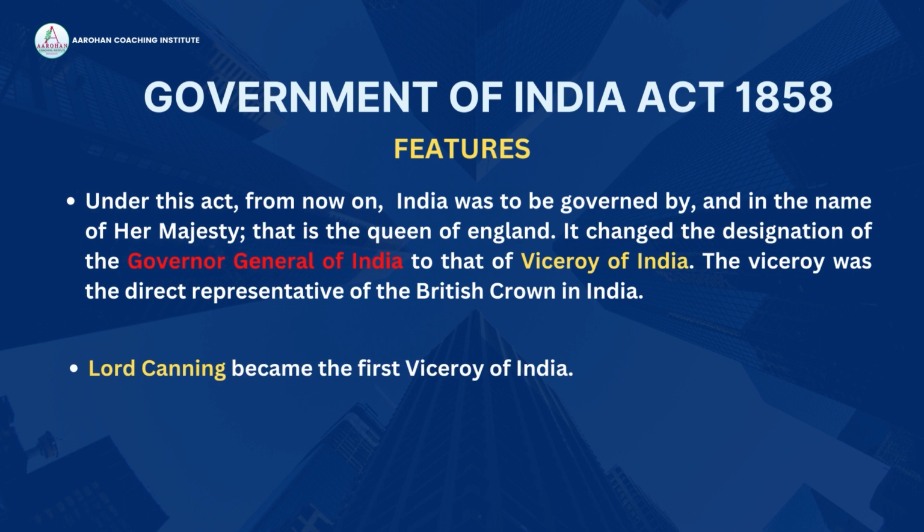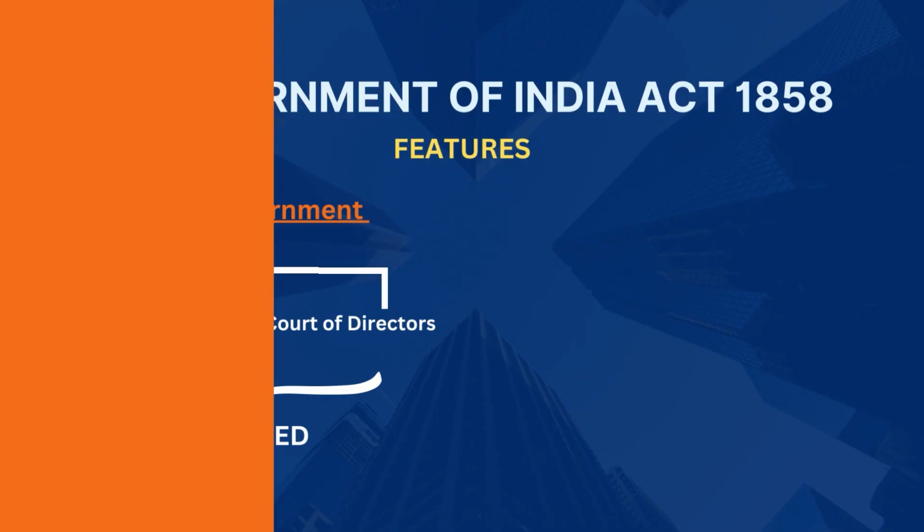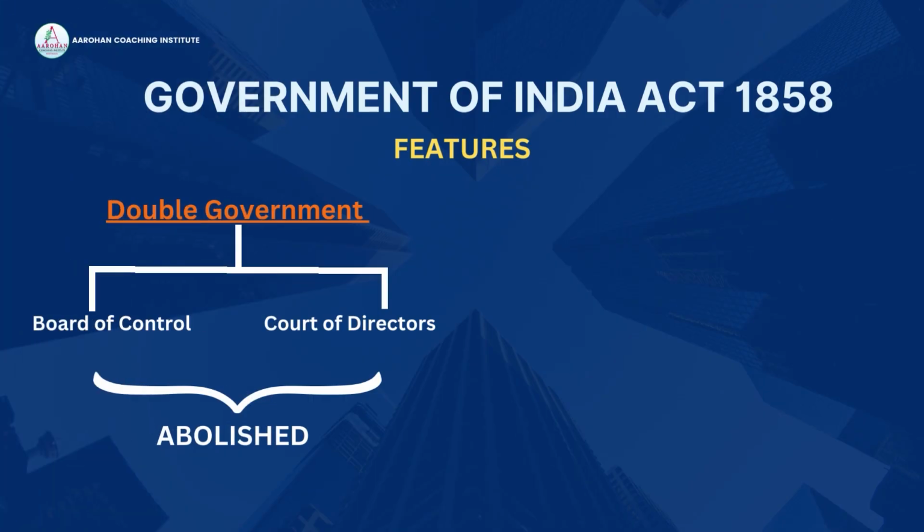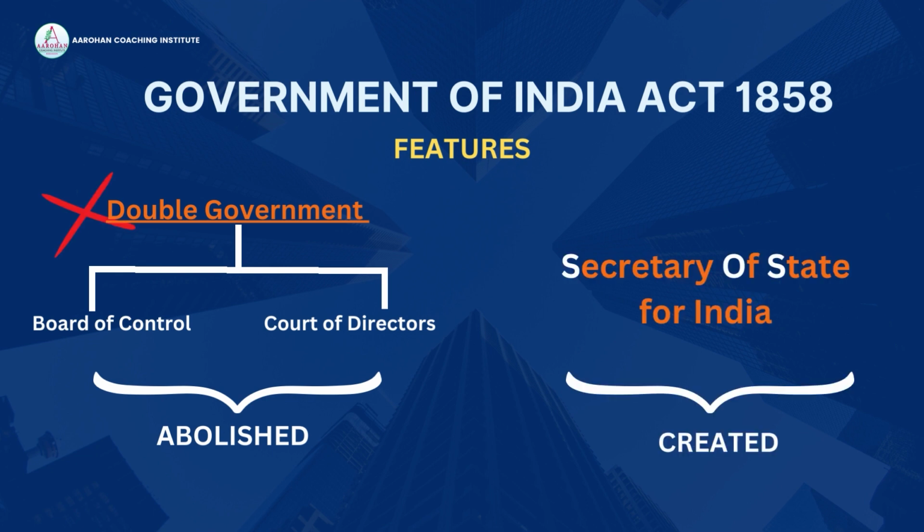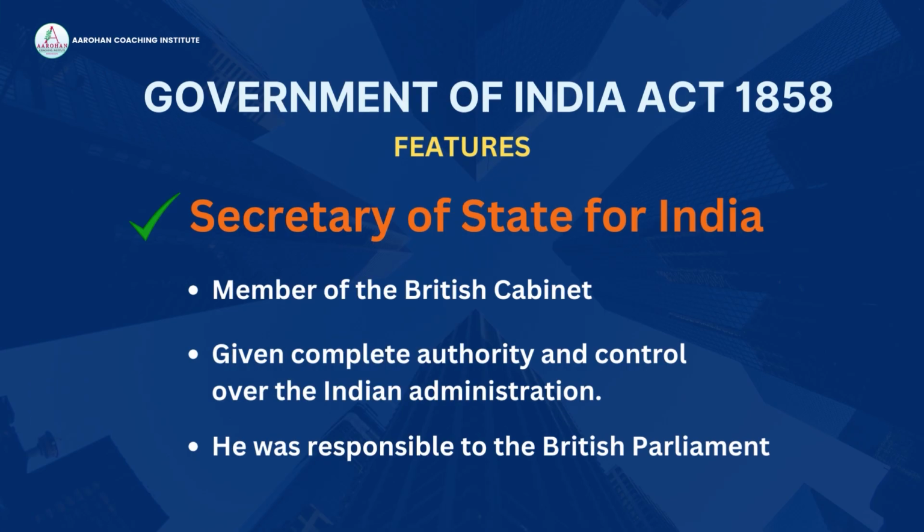It changed the designation of the Governor-General of India to that of Viceroy of India. The Viceroy was the direct representative of the British Crown in India. Lord Canning became the first Viceroy of India. It ended the system of double government by abolishing the Board of Control and Court of Directors. It created a new office called the Secretary of State for India. This Secretary of State for India was given complete authority and control over the Indian administration.